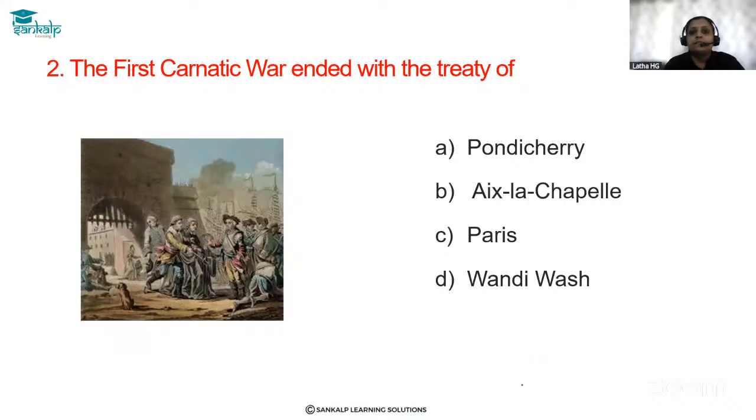Second one, the first Carnatic War ended with the Treaty of what? With which treaty was the first Carnatic War ended? Here, the Carnatic War took place between whom? Between the British and the French.